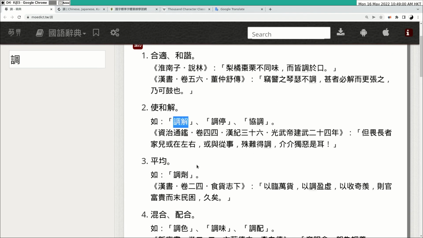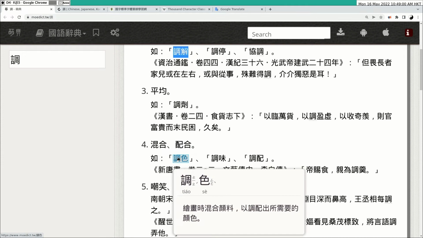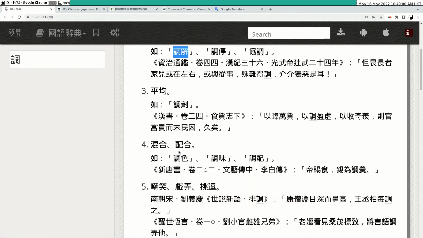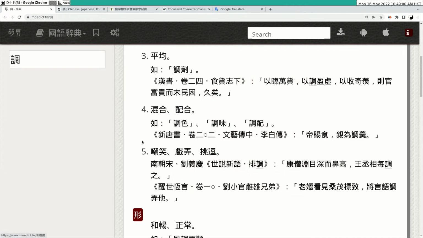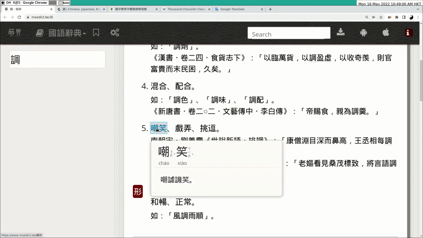And it also means average, and also to mix up something, mix up the color or the taste, but it also has a negative meaning. 嘲笑.